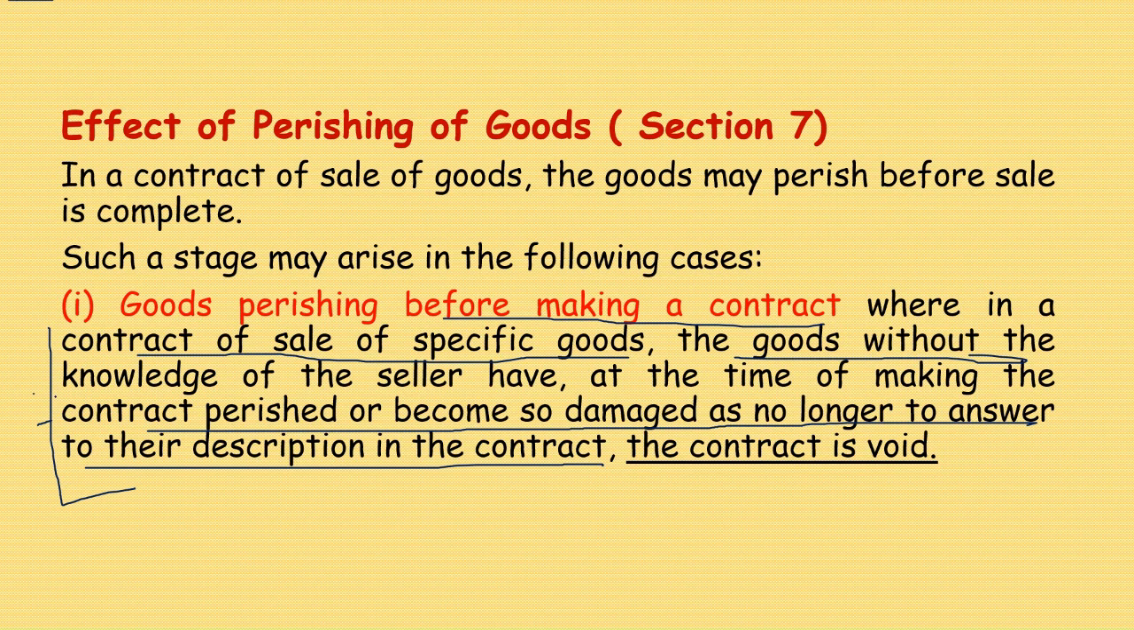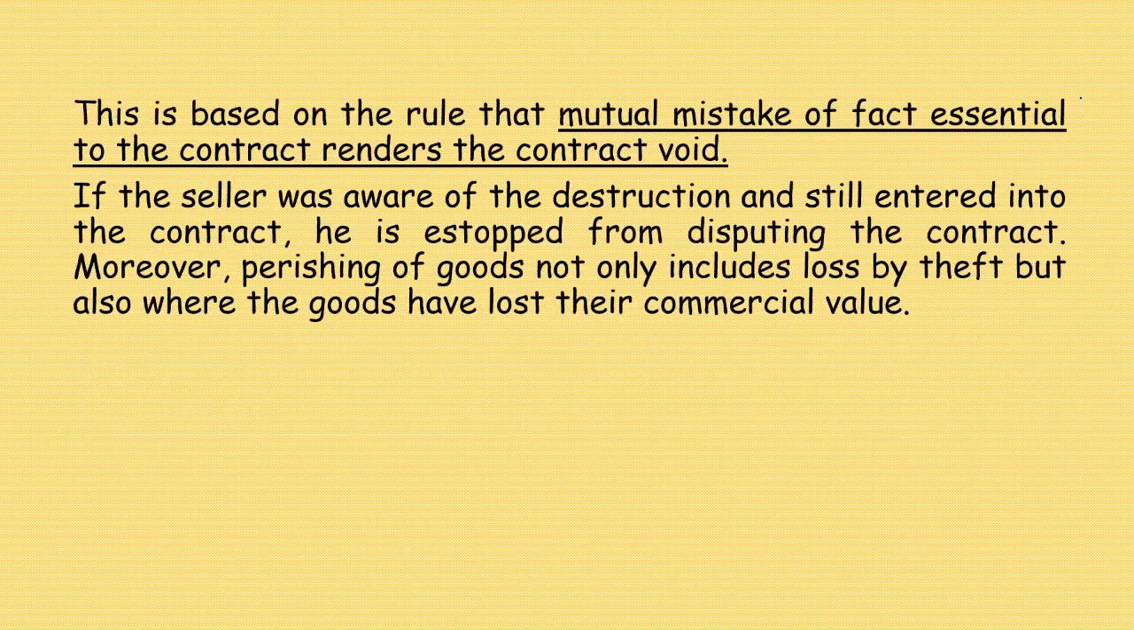The goods without the knowledge of the seller have at the time of making the contract perished or become so damaged as no longer to answer to their description in the contract. The contract is void. This is based on the rule that mutual mistake of fact essential to the contract renders the contract void, because the seller was not aware of it, buyer was not aware of it.